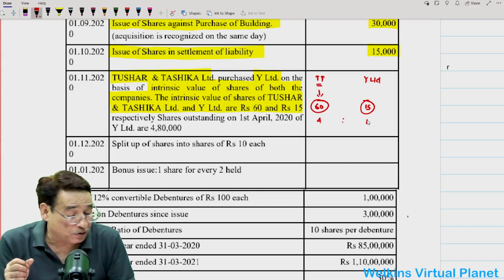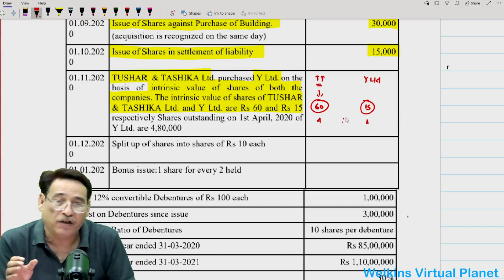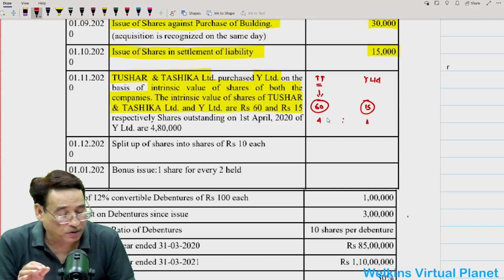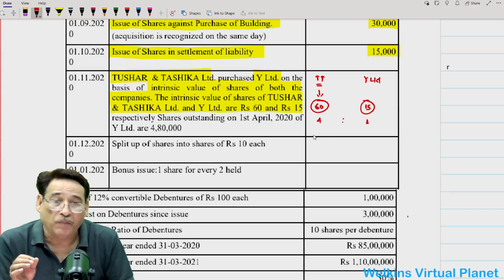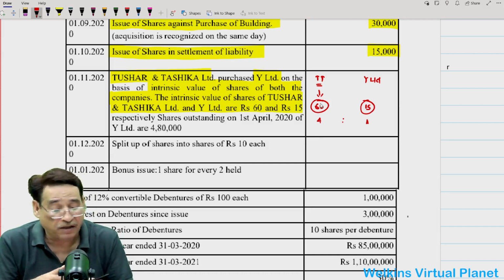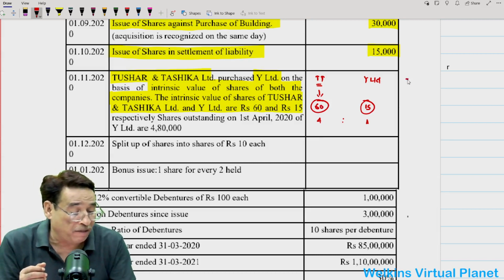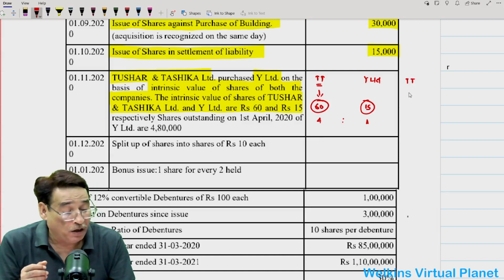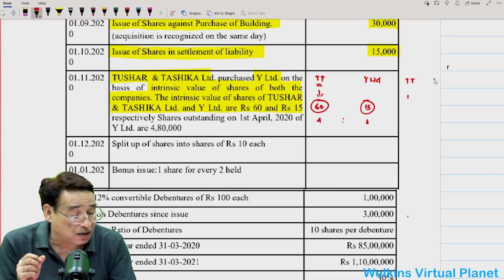Correct? So first of all, what does it show? It shows that Tushar Limited's intrinsic value is higher. It means this company, Tushar and Tashika Limited, will issue only 1 share against Y Limited's 4 shares.